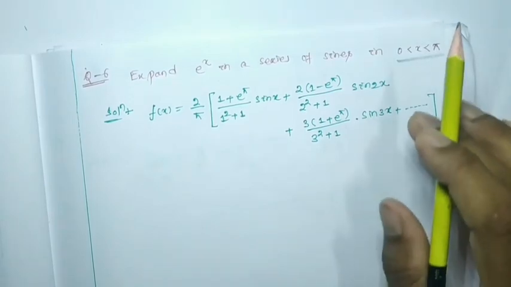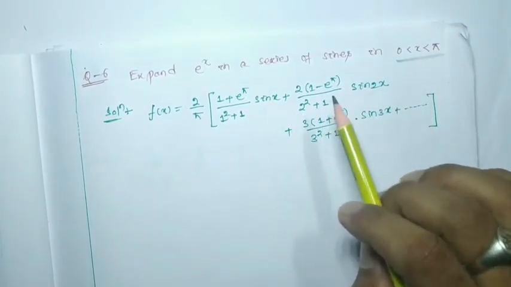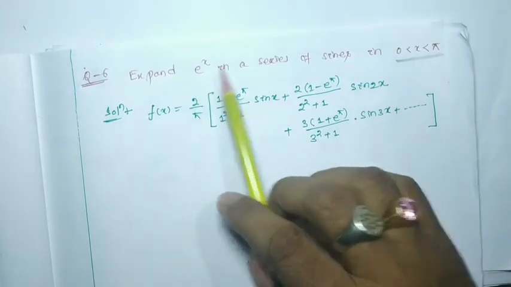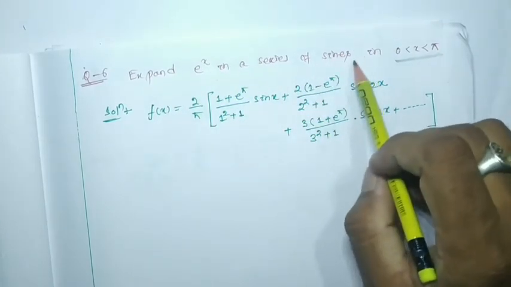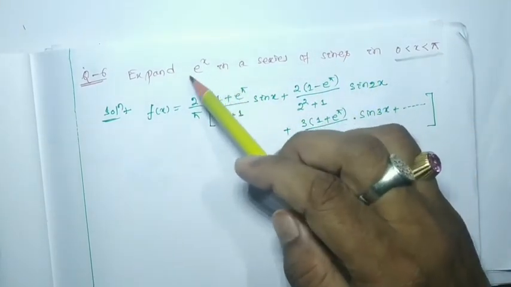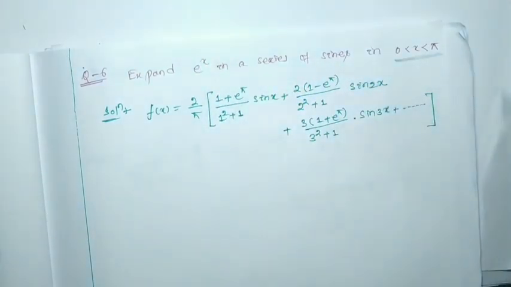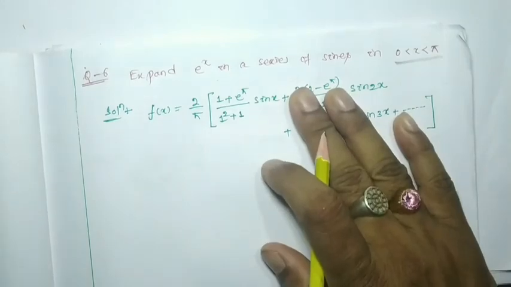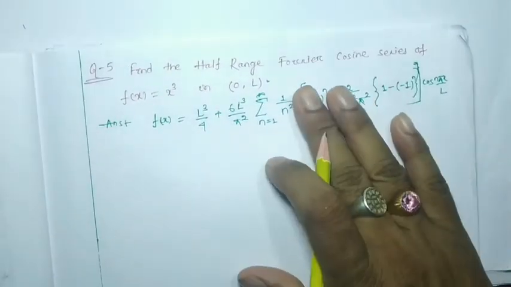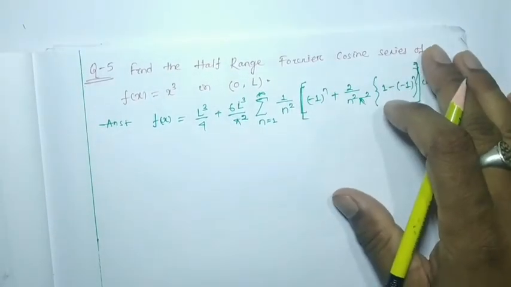You have to understand that you have to find the half range series of this function, but the terms should have the sines. That means this function is going to be transformed to an odd function. So this is one question and this is another question that you have to do by yourself.